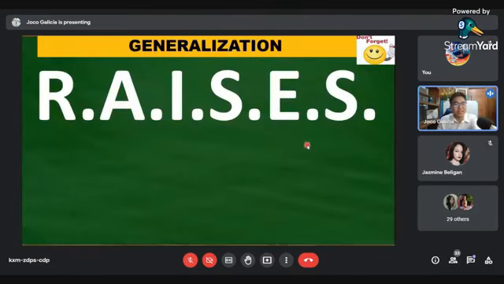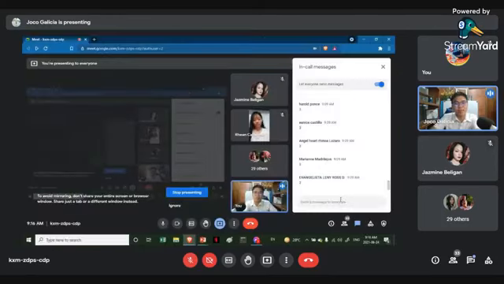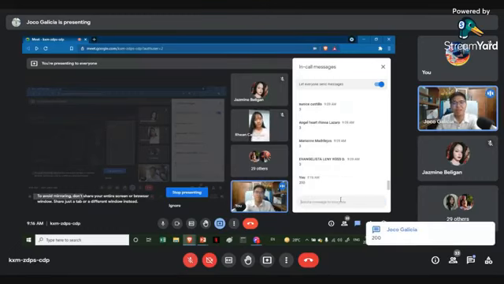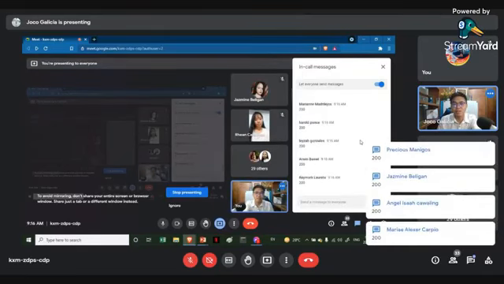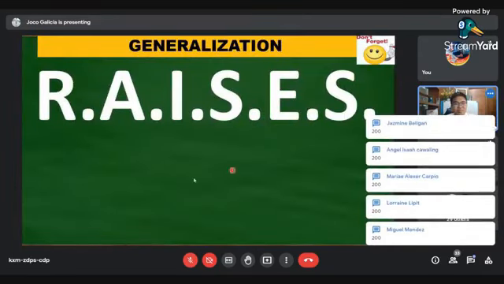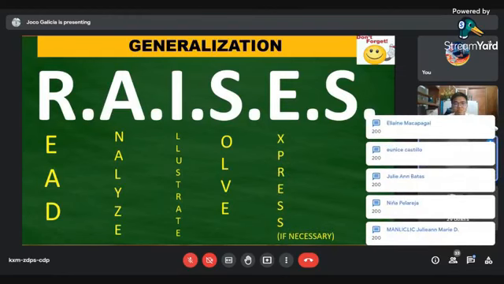For our generalization, class, kindly state the meaning of RACES. For triple asterisk, kindly mine 200. So let us mine 200, please. Evangelista. R is for read, A is for analyze, I is for illustrate, S is for solve, E is for express, and S is for secure.